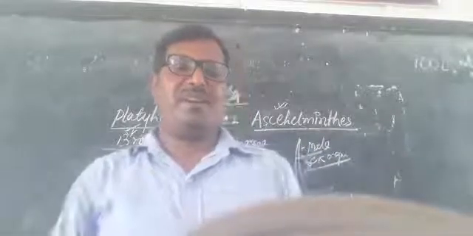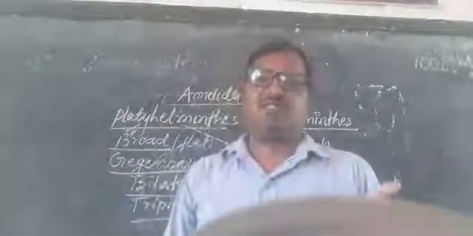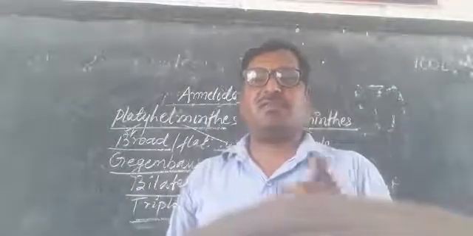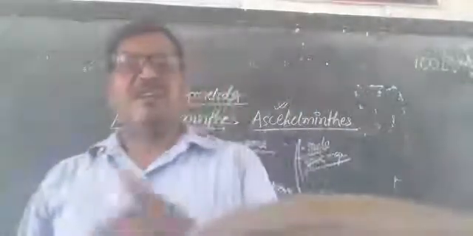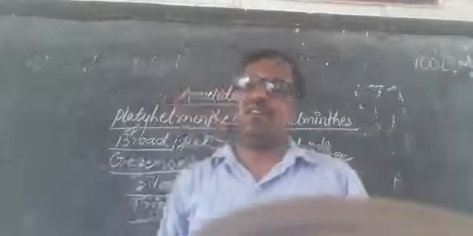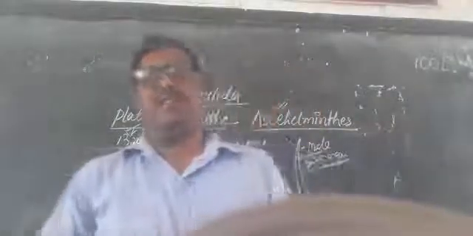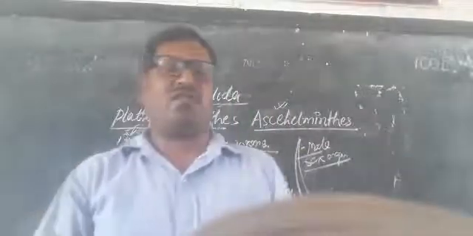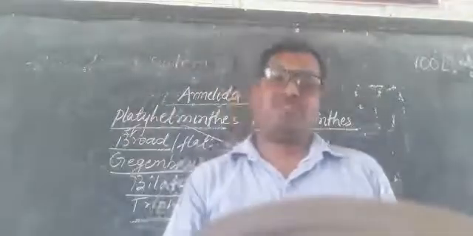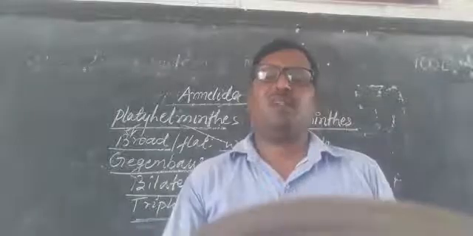So they are parasitic. They cause disease in animals as well as plants. They also damage the plants as well as the animals. A common example is elephantiasis. Elephantiasis is caused by nematodes. These are called the filarial worms.